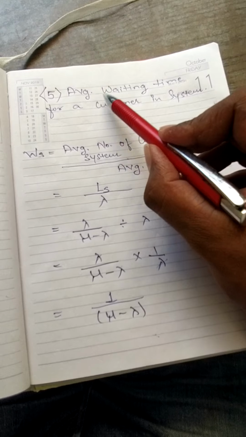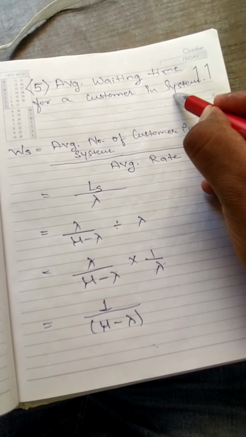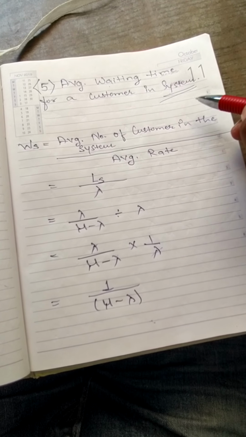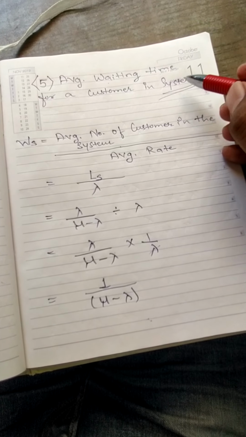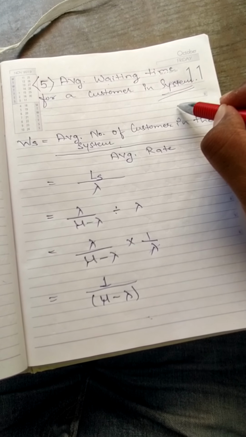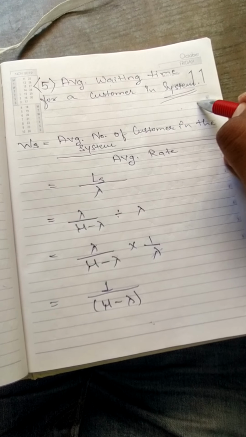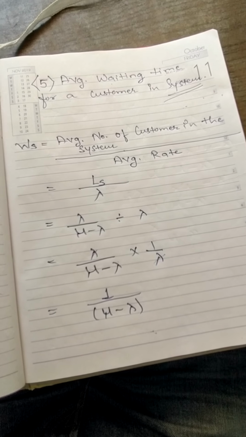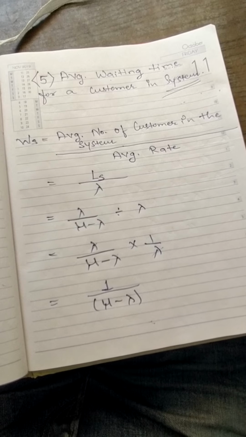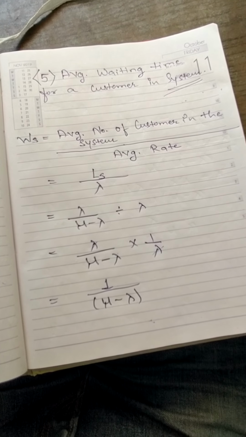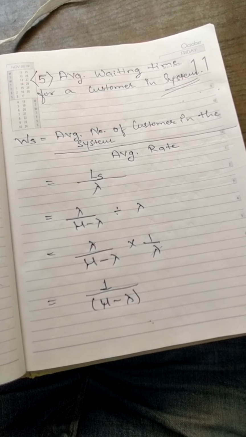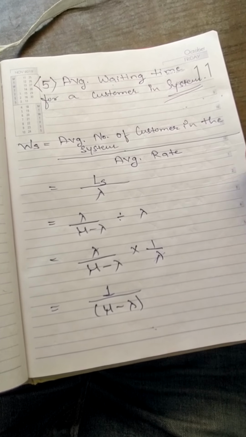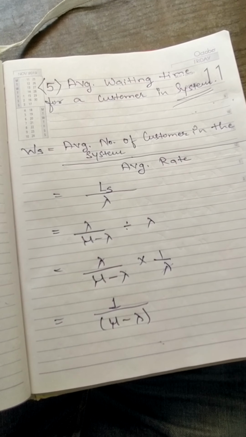Now average waiting time for a customer in the system. Now this is very, very important, that what is the time a customer is spending in system. Now system means time taken by him to avail the services plus the time taken by him standing in a queue. So if I explain you a bit more, give example that if you visit a barber shop, then you are waiting for 30 minutes in queue, then that is your waiting time in queue, and then 10 minutes it takes for a barber to give you the services for which you have visited the barber shop.